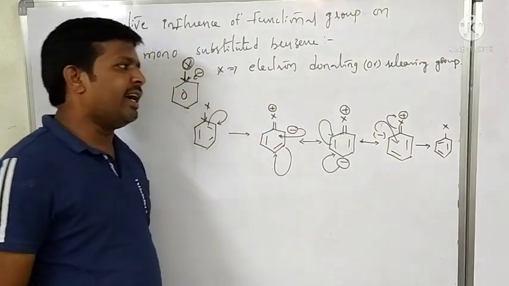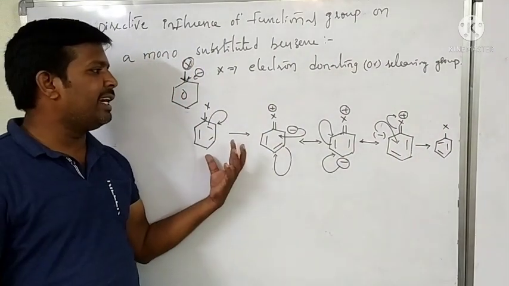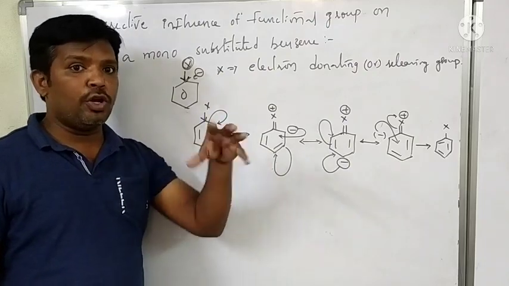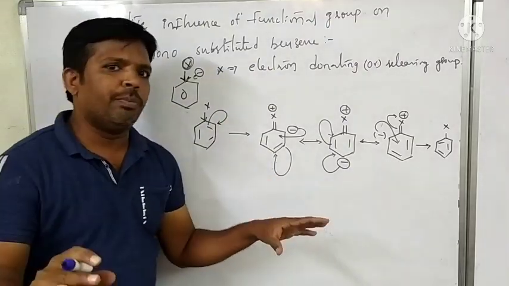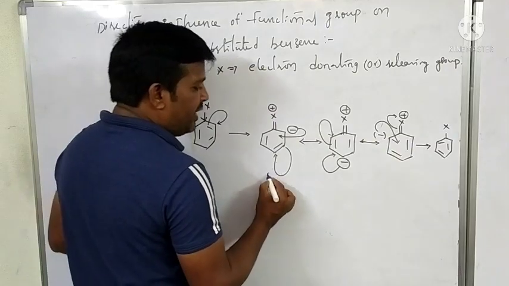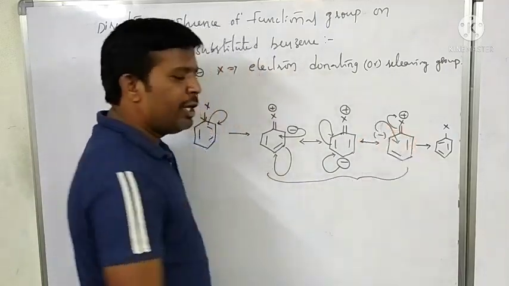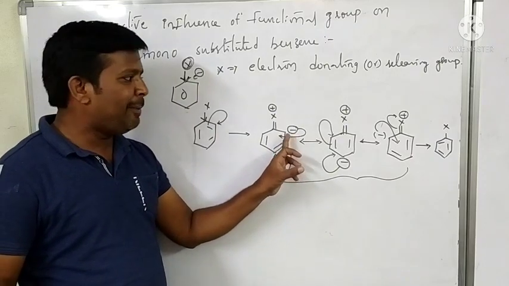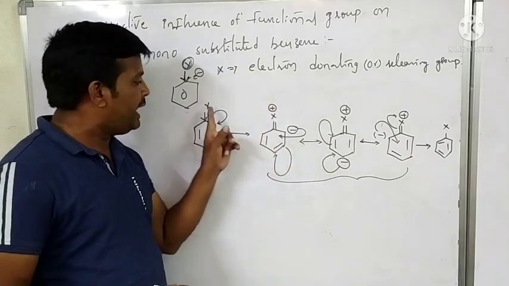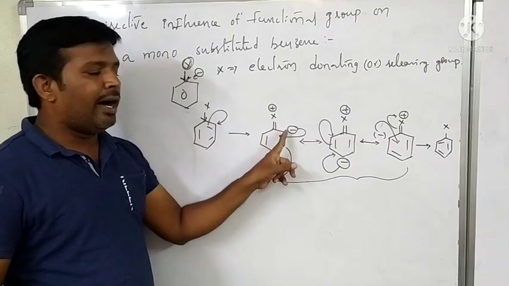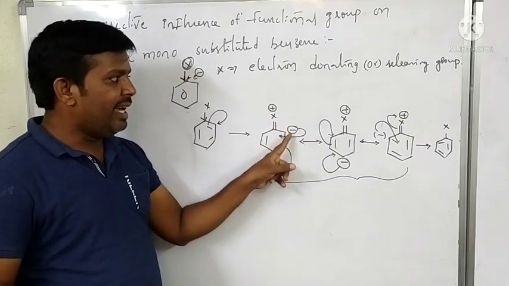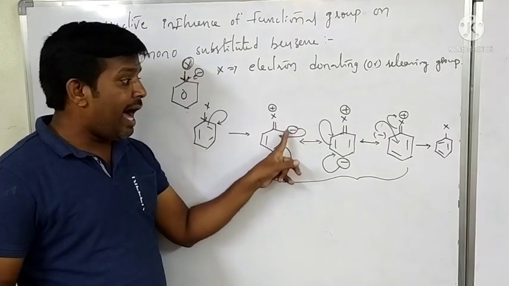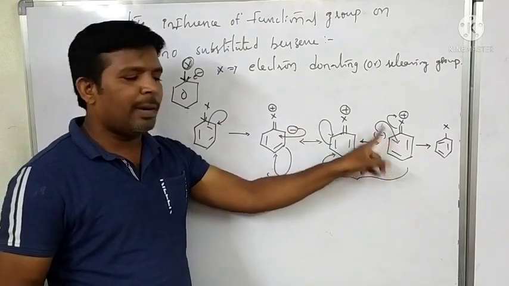Okay, these are the resonance structures of an electron donating group attached to the benzene. What do you observe in these resonance structures? The negative charge passes to the ortho and para positions of the benzene.